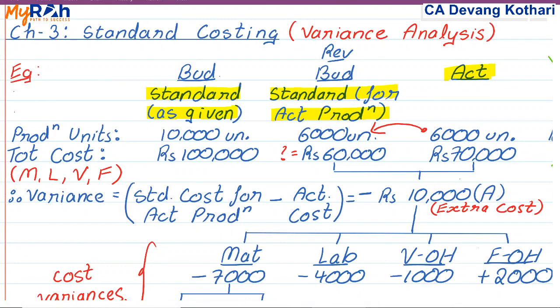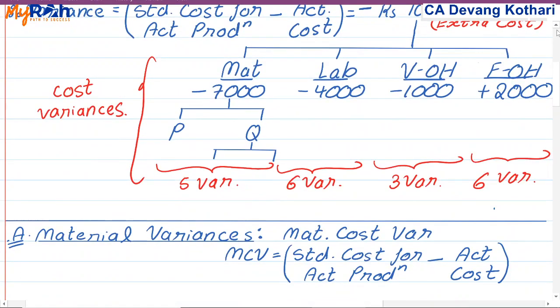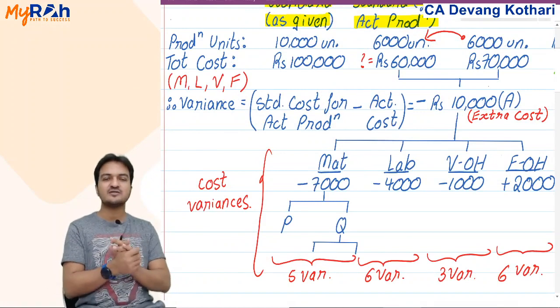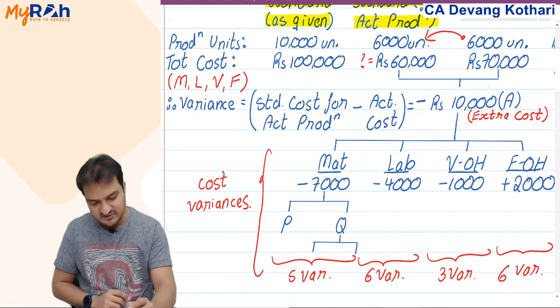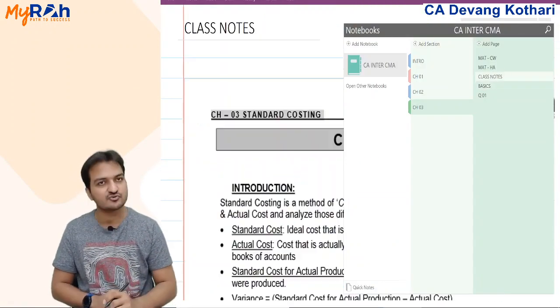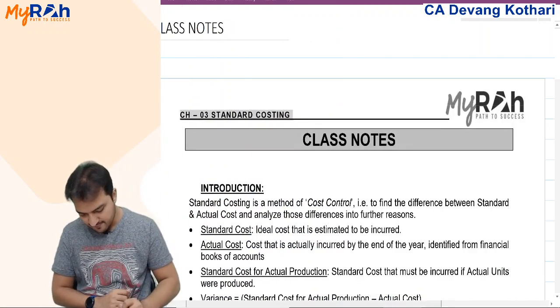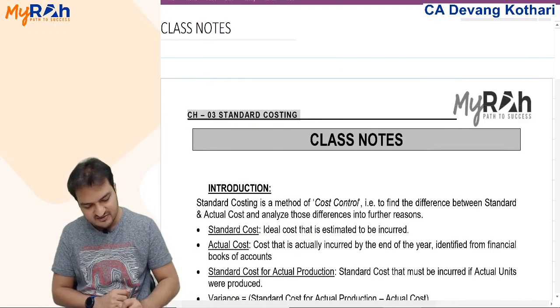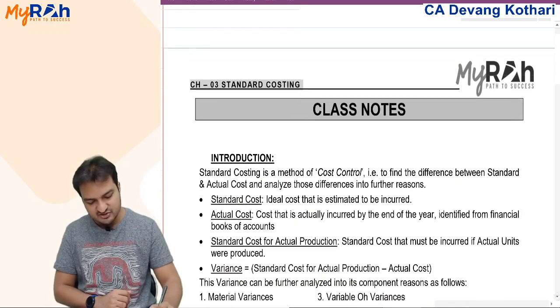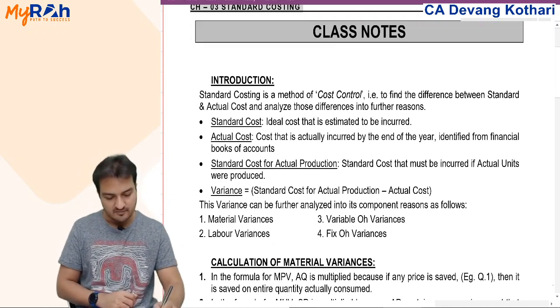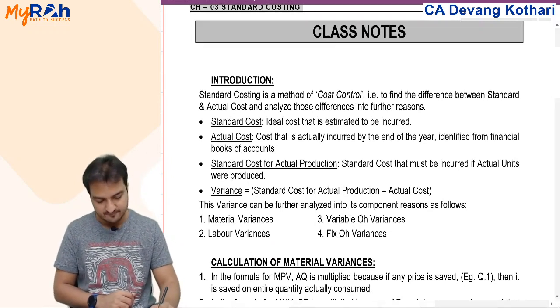Yes, you should be done with that example by now. Now, the first set of variances we will learn, but before that, the concepts that I gave you so far, let me give you that in the form of some class notes. At the end of your chapter, I've given you certain class notes. These class notes contain all the basic general rules, logic, and theory needed to solve questions in the chapter.